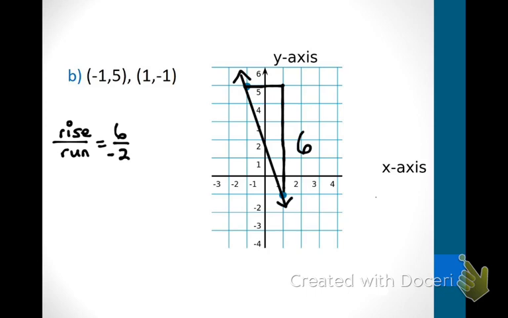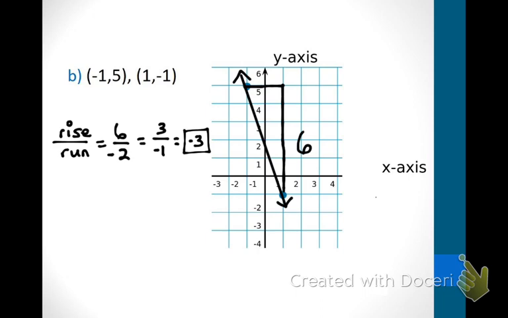But I've got to reduce that. If I reduce that, a 2 can go into both of them. What do I get? -3. Okay. 3 over a -1, and then we're just going to reduce that as small as we can go. What is 3 divided by -1? Not 3. -3. So your slope is a -3. All right. Great job, Kendall. She was my first one who got it correct.